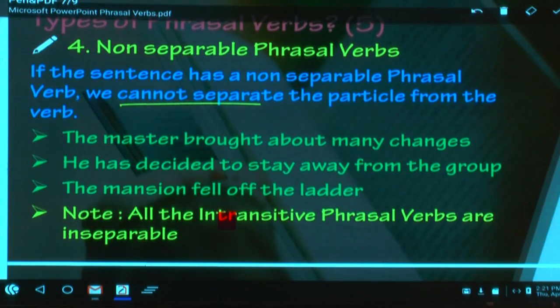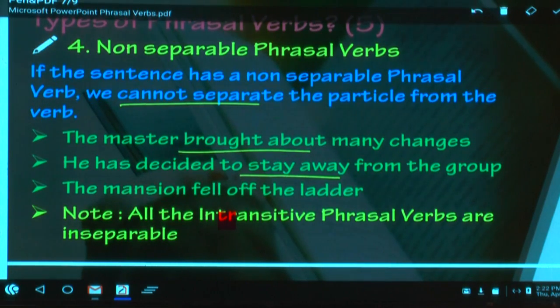What is the first example? The master brought about many changes. Please underline the phrasal verb, brought about. He has decided to stay away from the group. You cannot say, he has decided to stay from the group away. Does it sound right? No, you cannot separate.